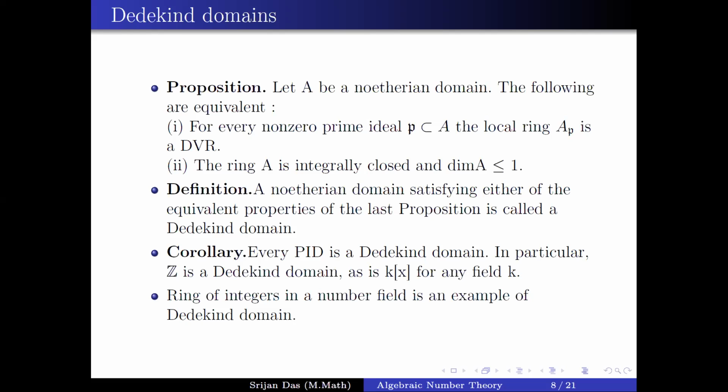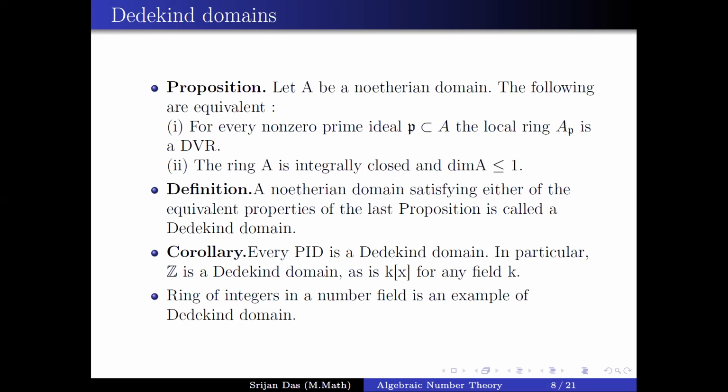From the definition, it is clear that the ring of integers is integrally closed, because we take the integral closure of Z in a number field. And why is it Noetherian? Because from a result in module theory, we can say that the ring of integers is a free Z-module of finite rank. Actually, the rank is equal to the degree of the number field. So as the ring of integers is a free module over Z, it is Noetherian.